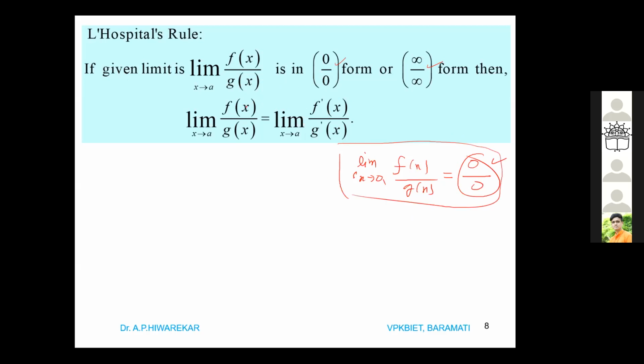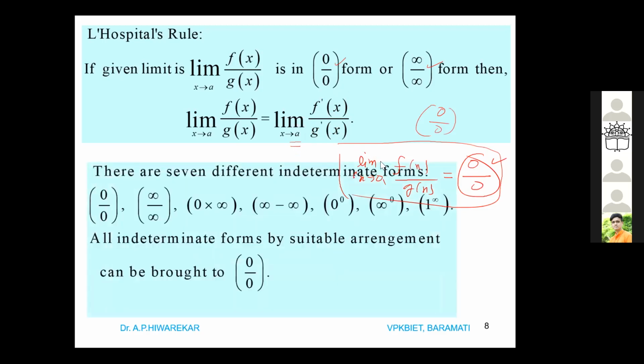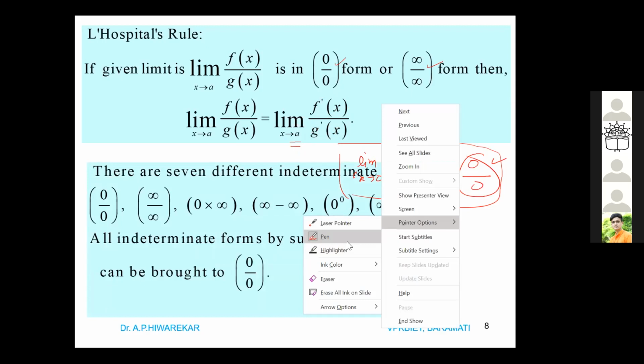And what is it? It is a very simple rule. The limit of fx by gx as x tends to a, when it is in the form 0 by 0, we have to evaluate this limit just by taking the derivative of the numerator divided by the derivative of the denominator, as x tends to a. So note down all this.